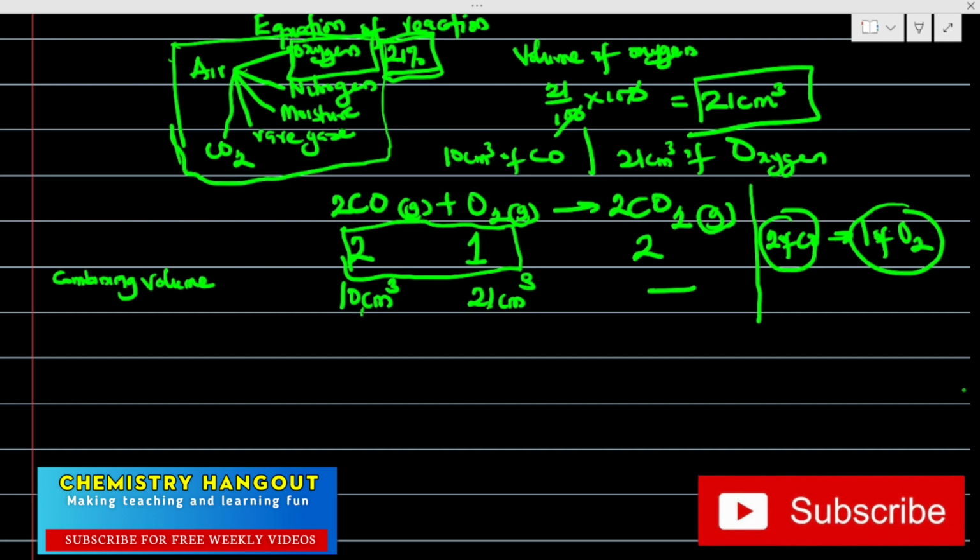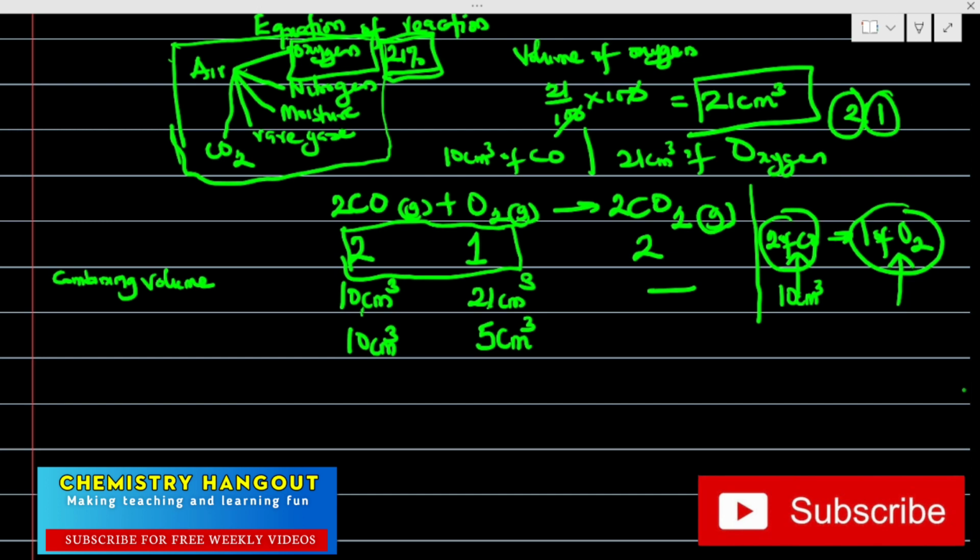So which means that if I have 10 centimeter cube of this, how many of these will I be using? Because it's still 2 to 1. So if I'm using 10 of this, definitely I'll use 5 of this, 2 to 1. Which means if I use 10 centimeter cube of this, I will be using 5 centimeter cube of this.